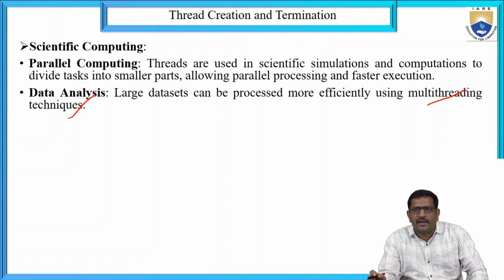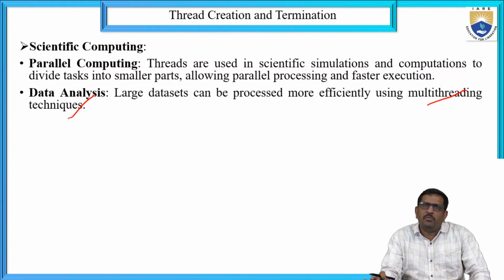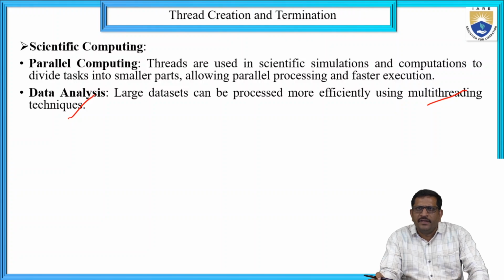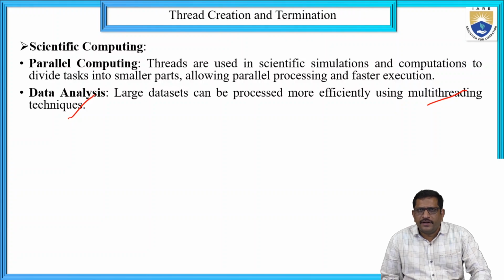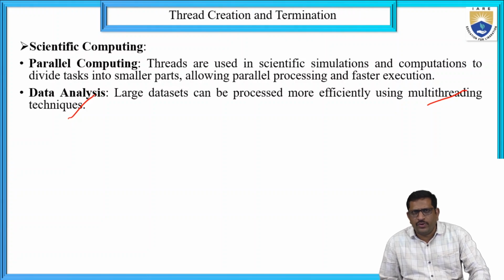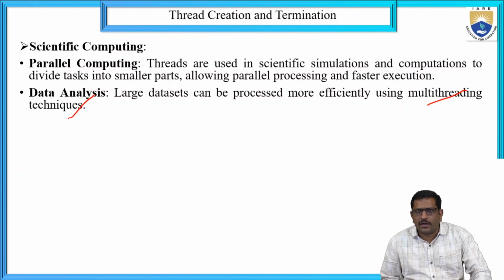In parallel computing, the concurrency mechanism can be applied, and multiple executions can be performed in parallel. Multiple tasks are executed with parallel computing. That's why it is used in scientific simulations and computations to divide the task into smaller tasks. With smaller tasks, the process can be executed very quickly. These two, parallel computing and data analysis, we can consider as scientific computing.